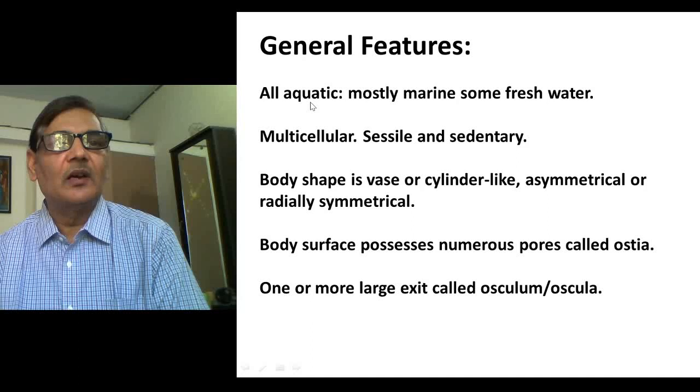These animals are exclusively aquatic. They are found in the water, and the majority of them are marine in nature. Only some species are found in freshwater conditions, like Spongilla is one of them. As I told in the beginning, the animals of this group are multicellular. In fact, after protozoa, we find poriferans to gain this characteristic.